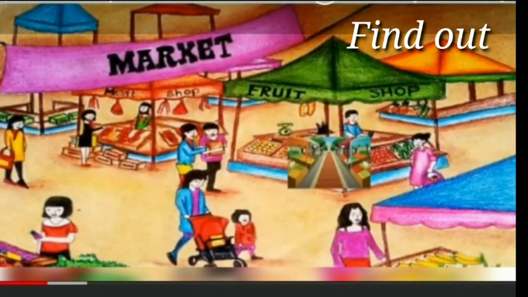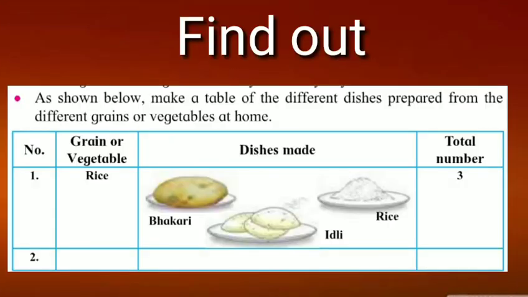Now students, see which grains and vegetables your family buys from the market. As shown below, make a table of the different dishes prepared from the different grains or vegetables at home. See, the grain is rice. From this, which dishes can we make?